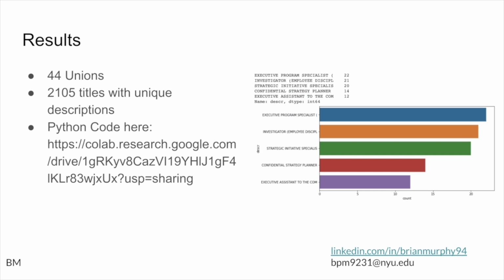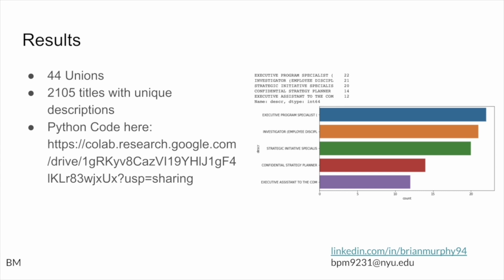Before we look at the Python code, I'm going to be going over the results. I found that there were 44 total unions and about 2,105 titles with unique descriptions. So what do I mean by that? In the right-hand image, you can kind of see what I mean. Executive program specialists show up 22 times, investigators show up 21 times, strategic initiative specialists show up 20 times.